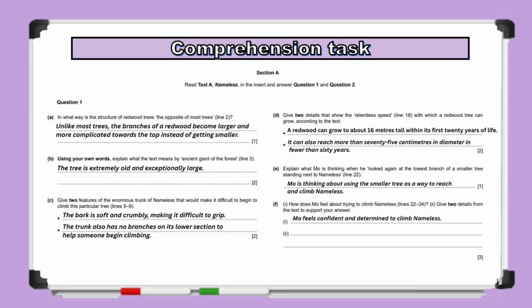Next, Part 2 then asks, give 2 details from the text to support your answer. Because this part is worth 2 marks, you must provide 2 separate pieces of evidence from the passage. The answer is, he suddenly leapt onto the smaller tree without hesitation. He carefully studied the situation instead of giving up when he realized how difficult the climb would be.